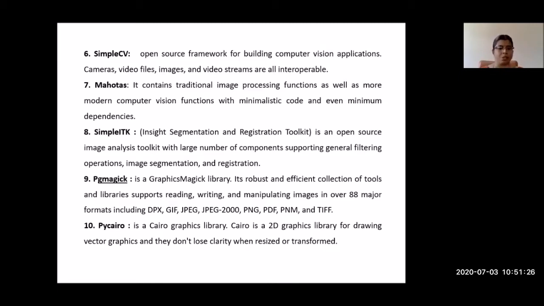Then PyCairo. This Cairo graphics library supports 2D graphics for drawing and vector graphics, and it also rectifies transformation losses. If you are doing a one-dimensional transformation or discrete wavelet transformation, any type of transformation, the loss of image quality during the transformation is rectified by this tool. So these are the basic tools available in Python to do image processing.